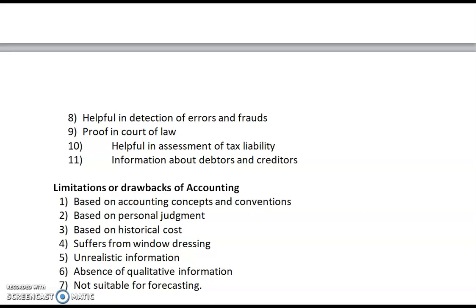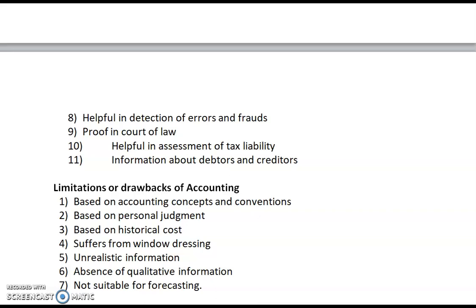Information about debtors and creditors. We can also get information regarding assets, regarding what our liabilities are, and debtors and creditors, what amount we will receive and what we will pay. So this information we can get only by the help of accounting.